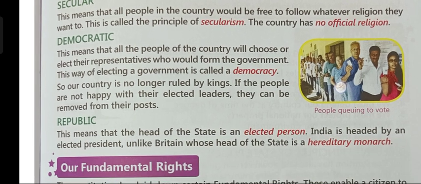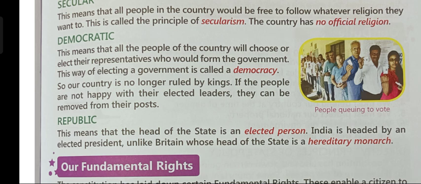Now, next is democratic. This means that all the people of our country will choose or elect their representatives who would form the government. This way of electing a government is called a democracy. So, our country is no longer ruled by kings. If the people are not happy with their elected leaders, they can be removed from their posts.